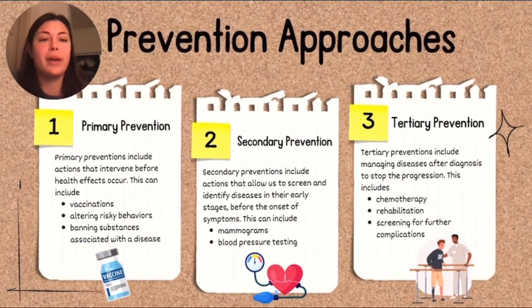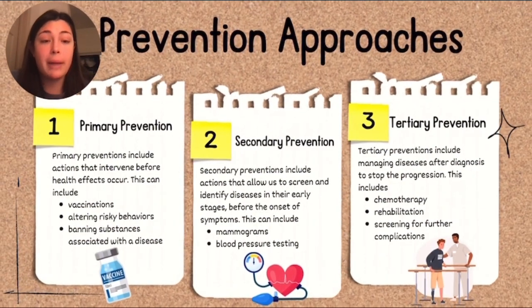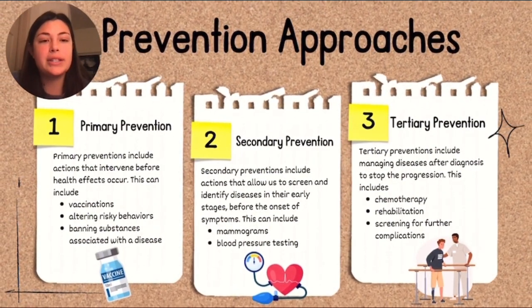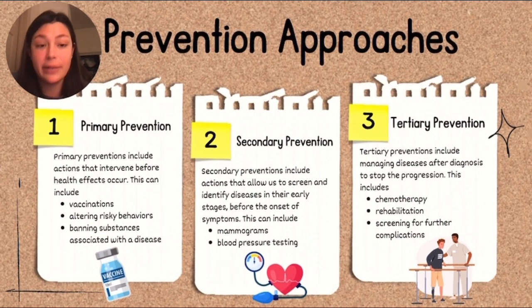Overall, in public health, we have 3 different types of prevention approaches: primary, secondary, and tertiary. Throughout this class and within the book, we talked about these types of preventions, and this slide just goes over the general gist of them.